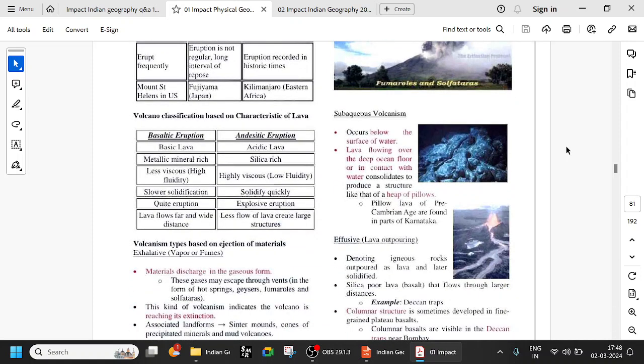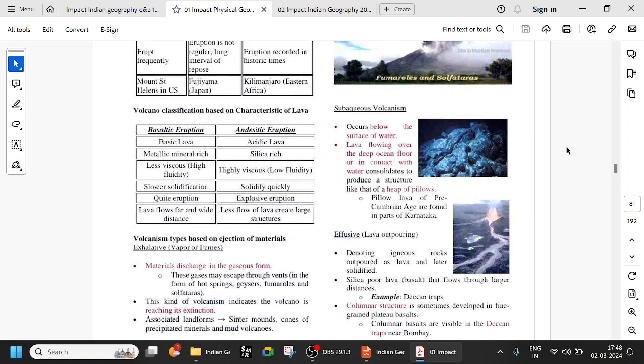Basaltic eruption has basic lava, and andesitic has acidic lava. Basaltic is metallic mineral rich and less viscous, so it solidifies slower, with a quiet eruption, and lava flows far and wide. Andesitic is silica rich and highly viscous, so it solidifies quickly, with an explosive eruption, less flow of lava and low fluidity.